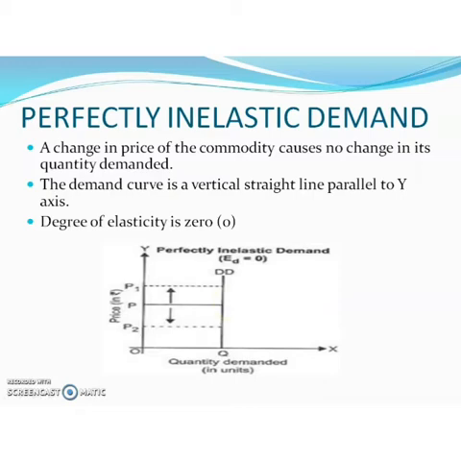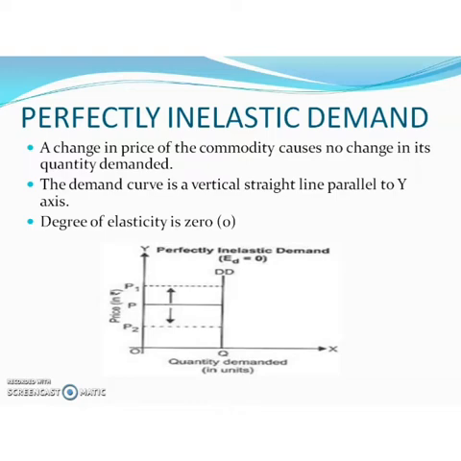In the perfectly elastic case, the demand curve is a horizontal straight line parallel to the x-axis. But in the case of perfectly inelastic demand, the curve is a vertical straight line parallel to the y-axis, because the change in price of a commodity does not affect the quantity demanded. If any increase or decrease in price does not affect the quantity demanded, it is known as perfectly inelastic demand.